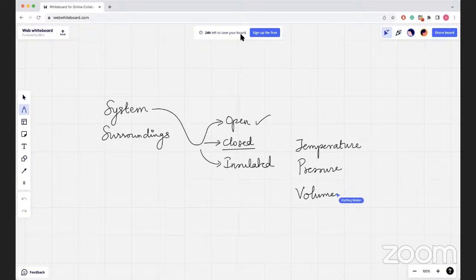system. If any properties of the system changes, the system is said to be in a different state, and the state of the system changes. That's why the properties that are shown here, temperature, pressure, and volume, are called state variables. All these three are together called state variables. A process is said to occur when the state of the system changes. The first and the last state of the system are called the initial state and the final state.